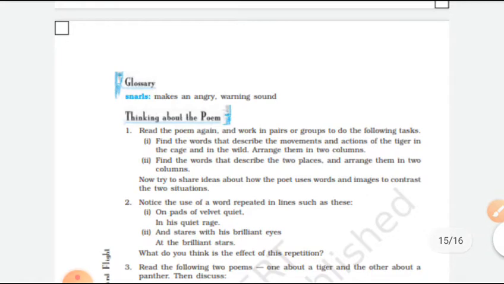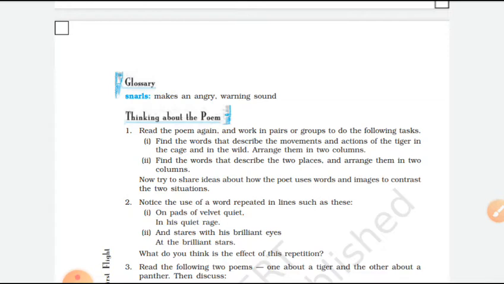So let's start. First part, thinking about the poem. Read the poem again and work in pair or group to do the following task. Find the words that describe the movements and action of the tiger in the cage and in the wild. Arrange them in two columns.